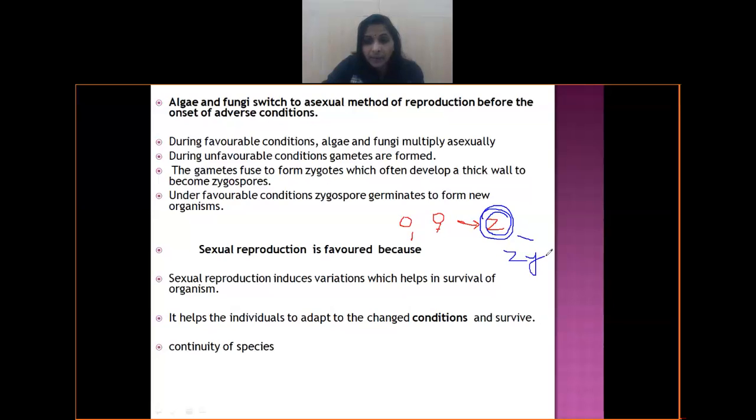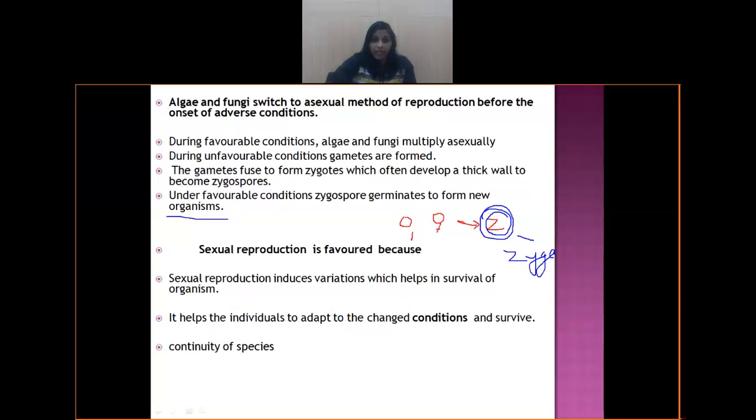Now, why are they developing this thick wall? They develop this thick wall to resist these environmental conditions, and it will remain dormant. It remains as it is for many days or months until the conditions become favorable. Once the conditions become favorable, the zygospores will start developing into new organisms.